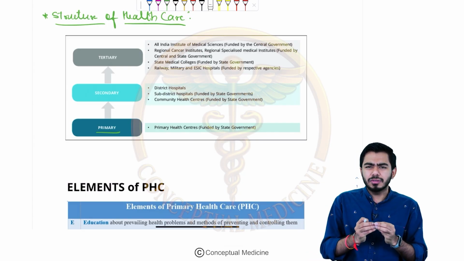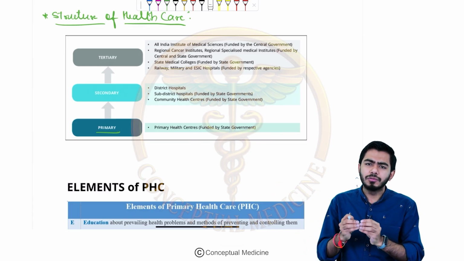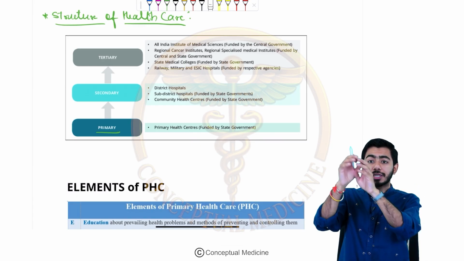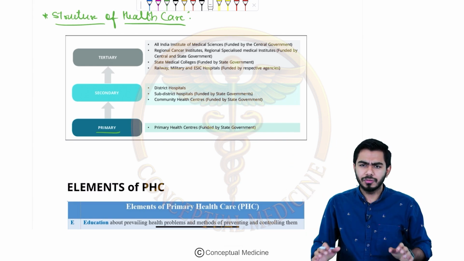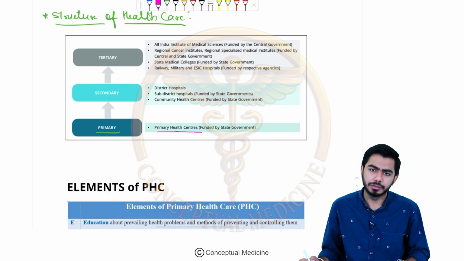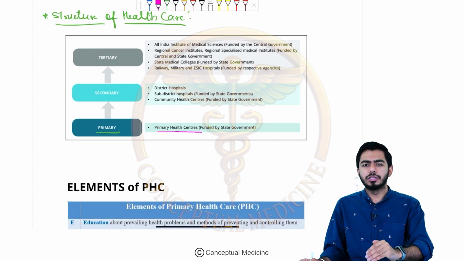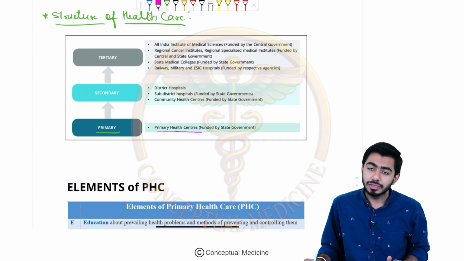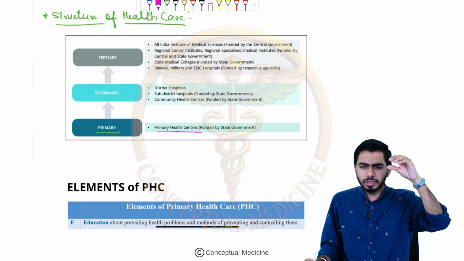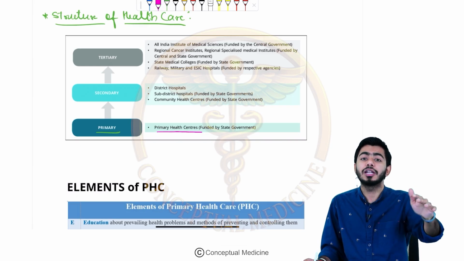Now, if some serious case comes, the PHC doctor can refer this case to the secondary level, which is the community healthcare center. So at the very first level we have the primary health center, usually funded by the state government. If a more serious case comes, the PHC can refer the case to the community health center, which is a bigger level. The community health center, CHC, or the sub-district hospital or district hospital, these hospitals come under the secondary level.